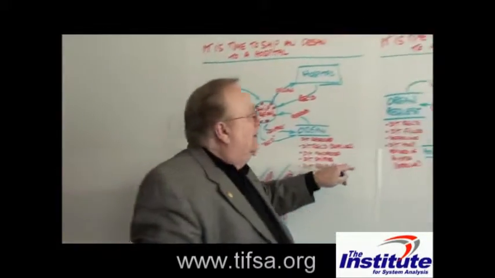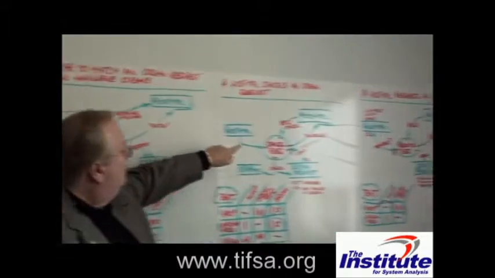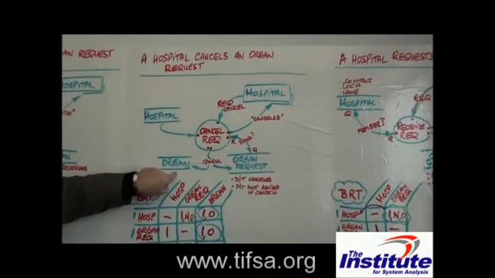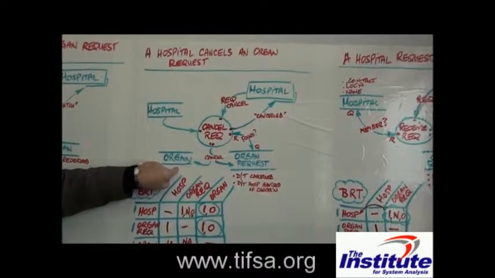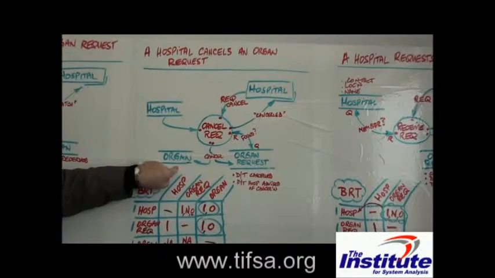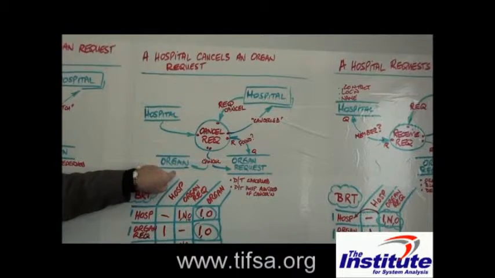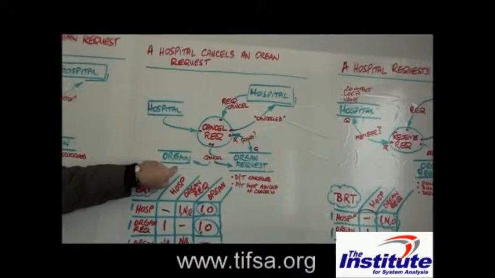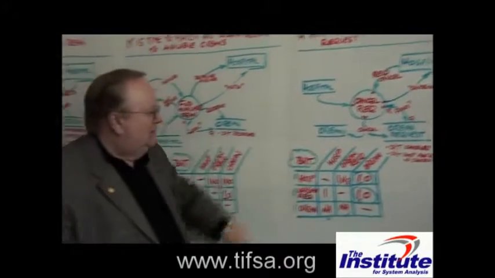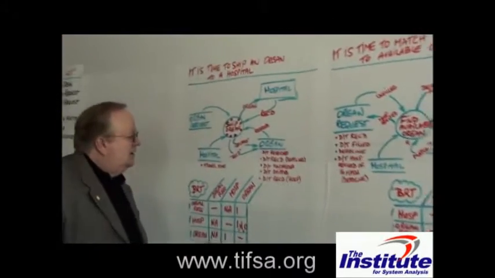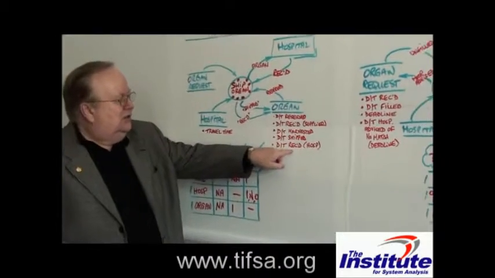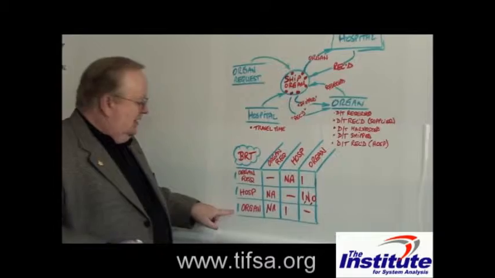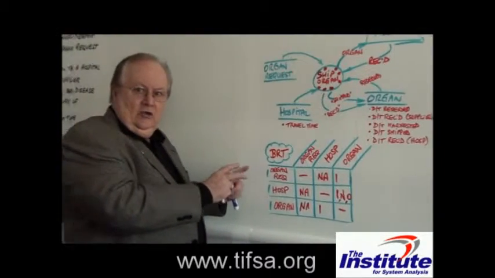Remember that when a hospital cancels a request, it can by default disconnect the organ from that request and therefore make that organ available to other requests if it's recalled and is never received by the hospital. So I think we should make this based on it being received in this case. We're going to make sure that's clear in our notes as well.